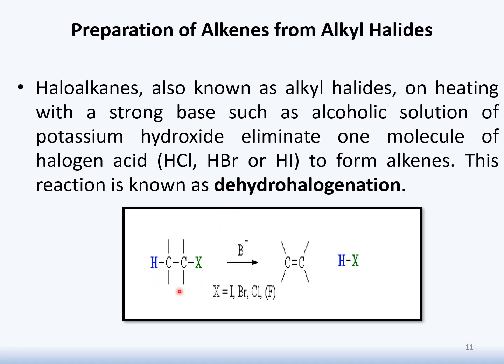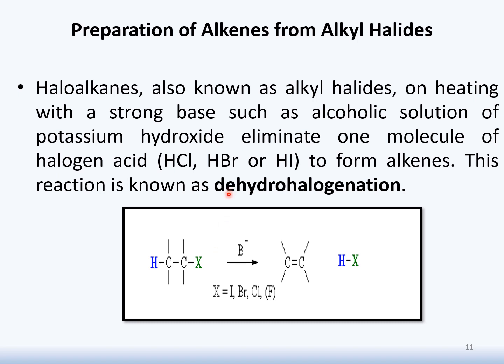Here is the example. You will see that it's a general reaction. Here is a saturated compound which is alkyl halide. And this alkyl halide in the presence of base, and as we have mentioned here, it could be alcoholic solution of potassium hydroxide. In the presence of this base, you will see there is the removal of hydrogen from this side, halo group from this side.